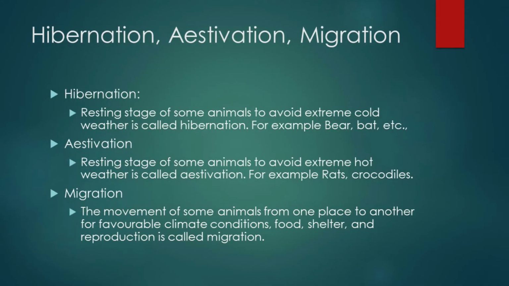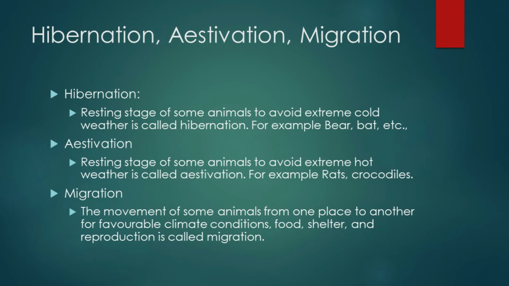Next is hibernation. What is hibernation? This resting stage of some animals to avoid extreme cold weather is called hibernation. You must have seen that some animals do not come out because of the cold climatic conditions.